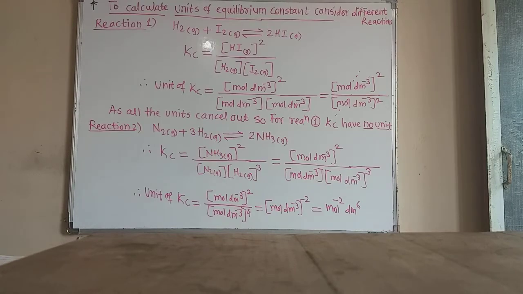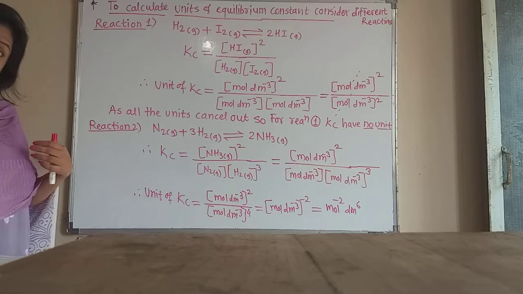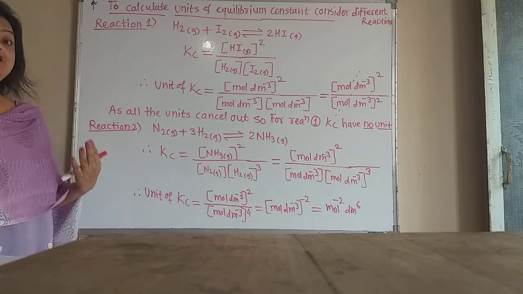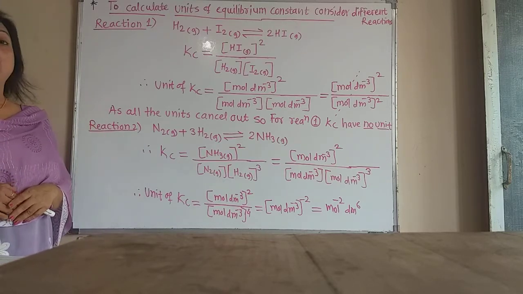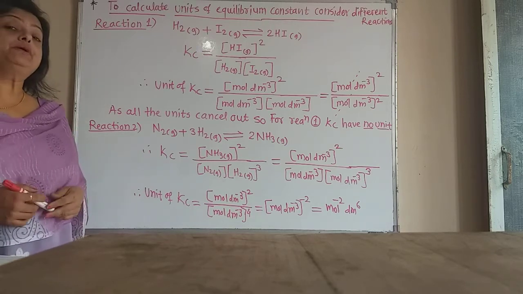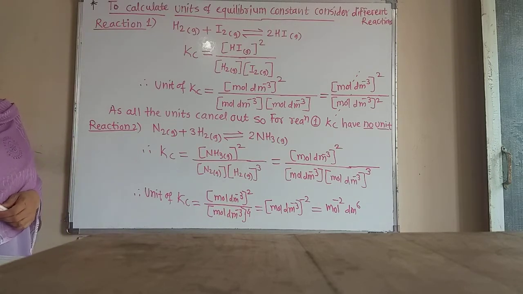Pay attention, students, how the units of the equilibrium constant depend on the type of the reaction, or how the units of the equilibrium constant are different in different reactions. To calculate the unit of the equilibrium constant, consider different reactions.